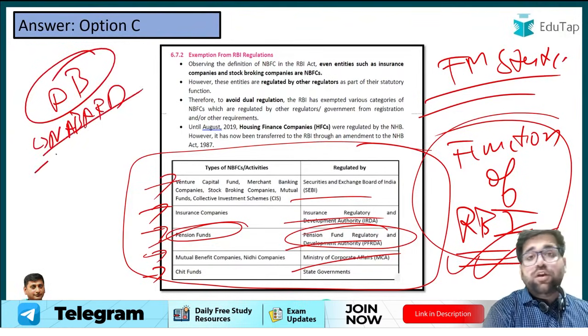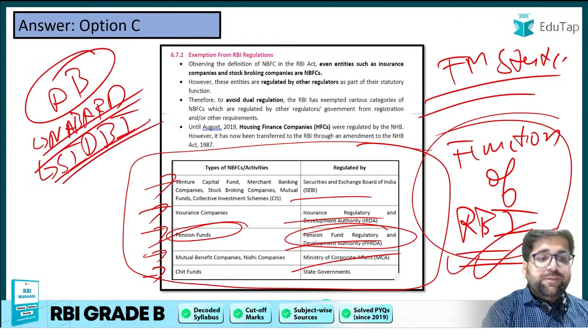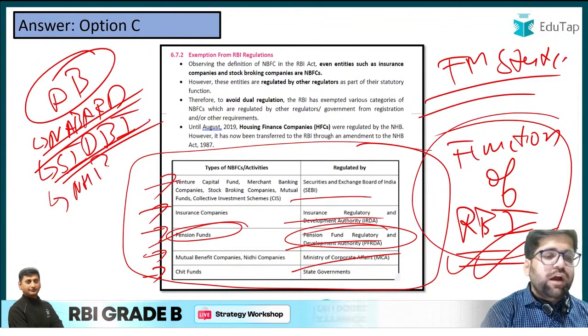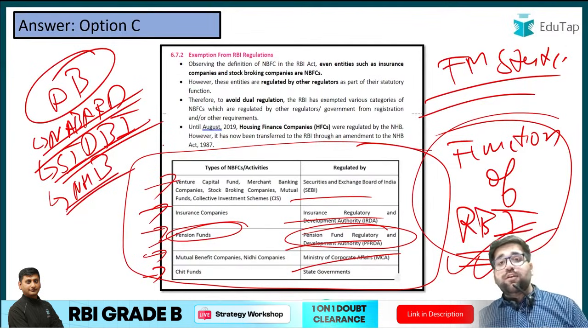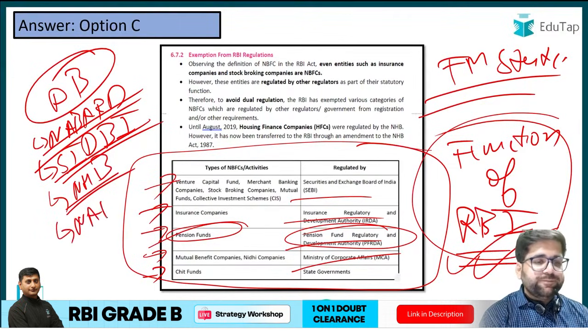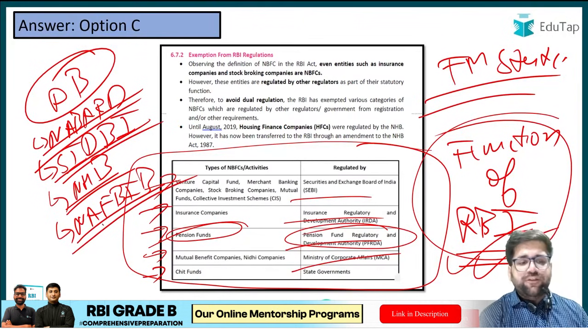NABARD looks after your rural development. Then you have SIDBI. SIDBI looks after small and scale industries. Then you also have this particular bank which is known as NHB, National Housing Bank. National Housing Bank looks after different housing needs. And then we also have NAVBID. NAVBID is a new form. So this is the fifth one.